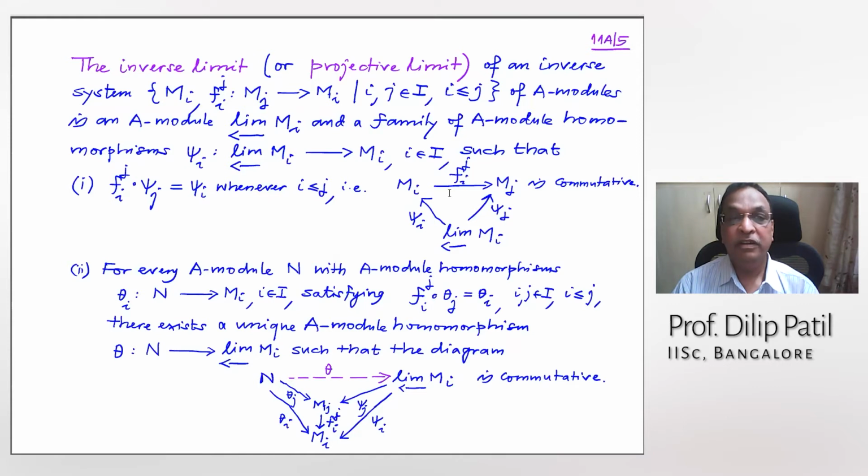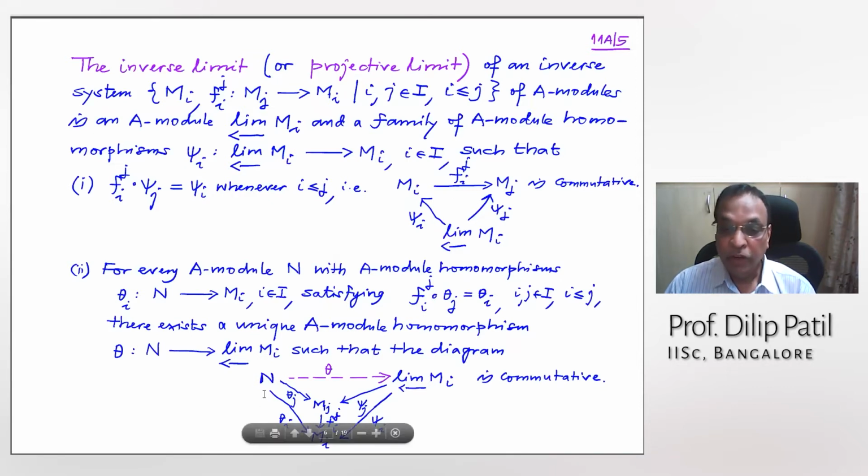All right. So the inverse limit is defined by using the universal property. Once it exists, it will be unique up to unique isomorphism, which is clear by the universal property. So we just have to prove the existence by constructing the limit, and that is what I have tried to do.